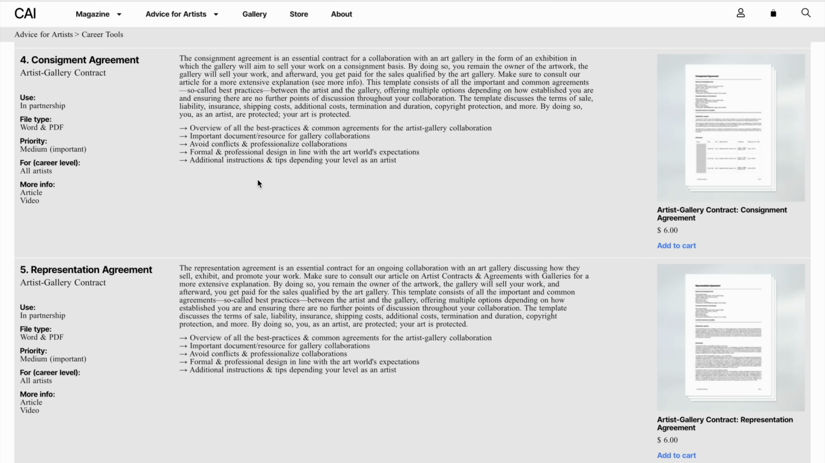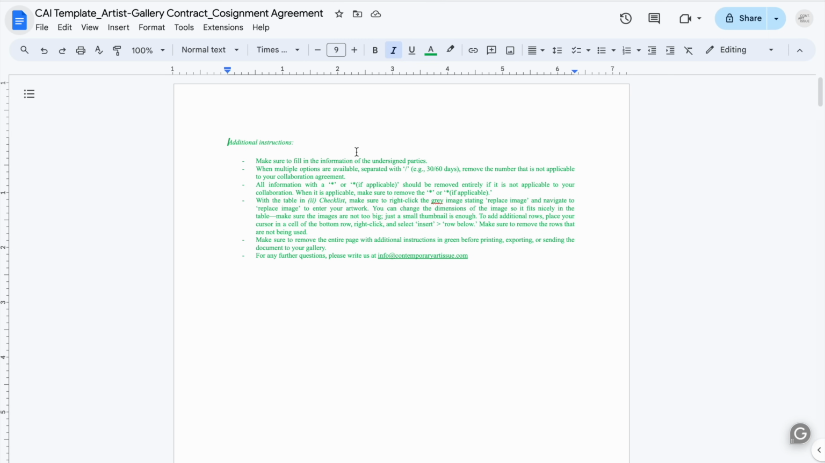And I believe the most valuable thing here is not only that you can protect yourself and your art, but that in the first place you know what you are doing, because this is absolutely crucial. It provides an overview of all the best practices and common agreements for artist-gallery collaborations. So this means that the first draft will be how it is most often done. And then, of course, there can sometimes be some subtle differences, especially depending on how established you are. But we also help you along the way in the templates themselves. So let's have a look.